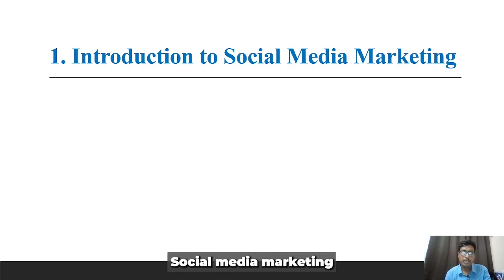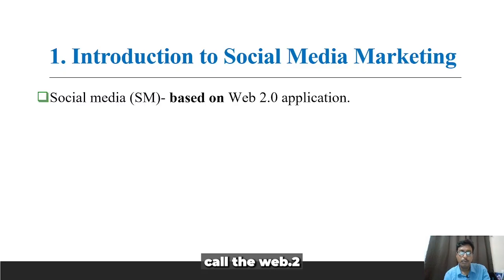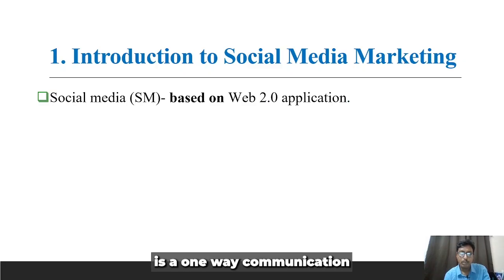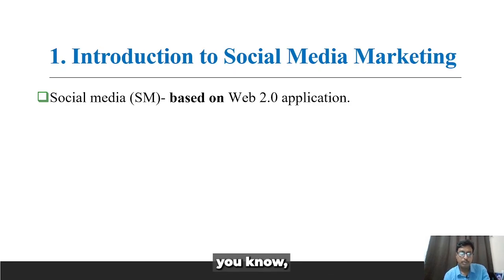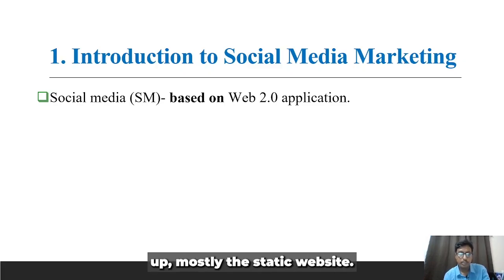Social media marketing is basically a Web 2.0 application. So what is a Web 2.0 application? Let us understand Web 1.0. Web 1.0 is one-way communication, where the website owner, the online media, communicates from the company to their customer. There is no possibility for the customer to communicate with the brand owner and the firm. This is a very basic level. Mostly the static website had that characteristic.